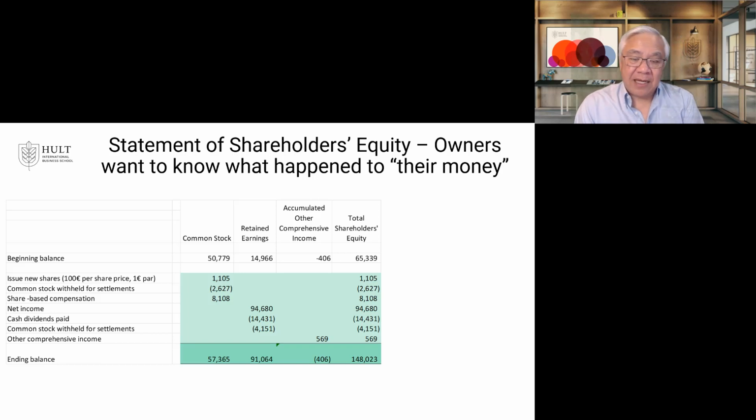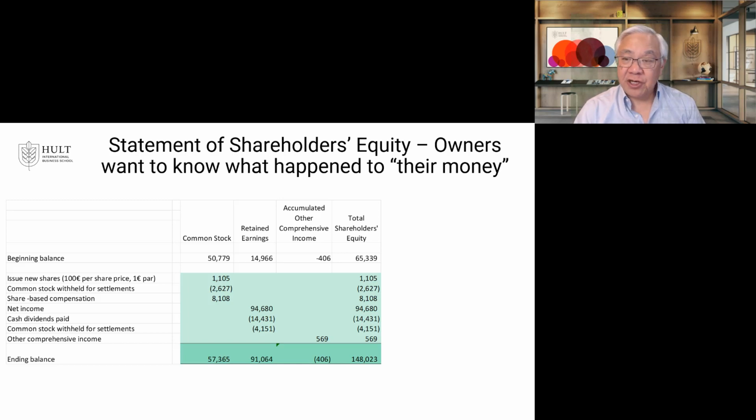In the common stock area, in this case, they started with about $50 billion worth of common stock, which is the price paid by investors to Apple. It's not the market value of their stock. It's what was paid to Apple, cost again, basis. And then they issued some stock, and then they withheld some for some settlements they were working on.